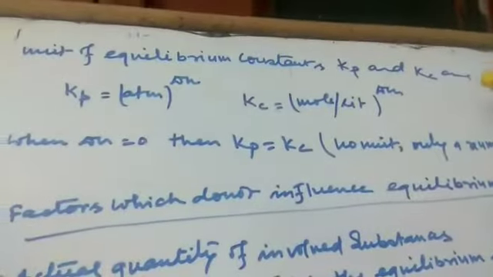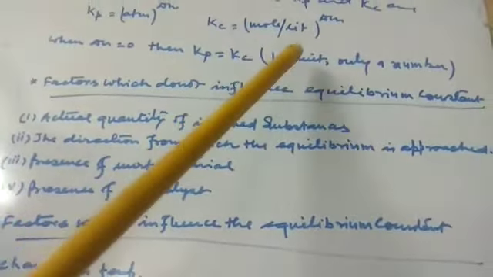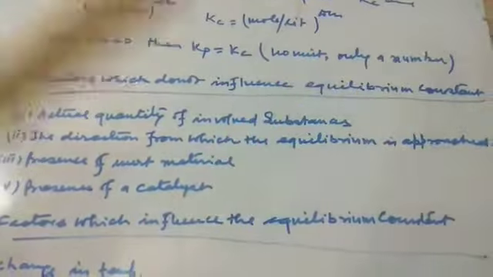The units of the equilibrium constants Kp and Kc are: Kp is equal to atm to the power delta n, whereas Kc is equal to mole per liter to the power delta n. When delta n is equal to 0, then Kp is equal to Kc, and it has no unit, only a number.